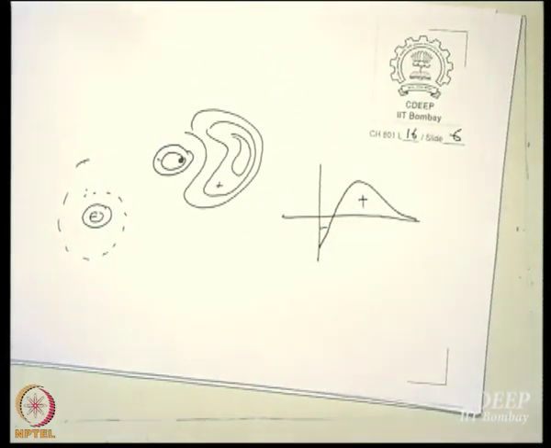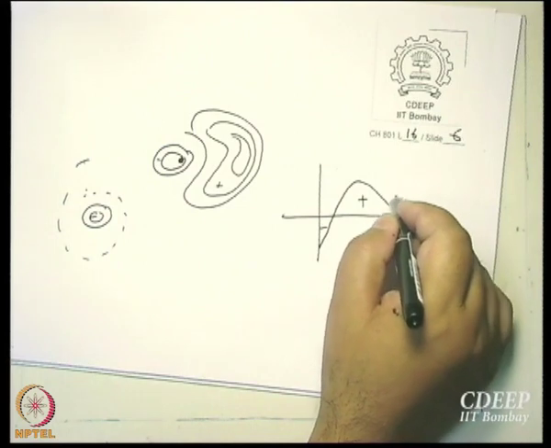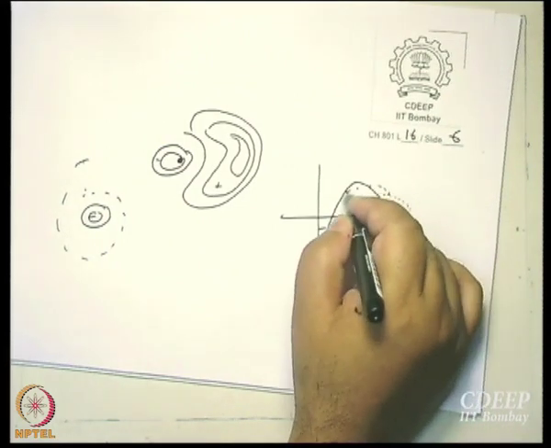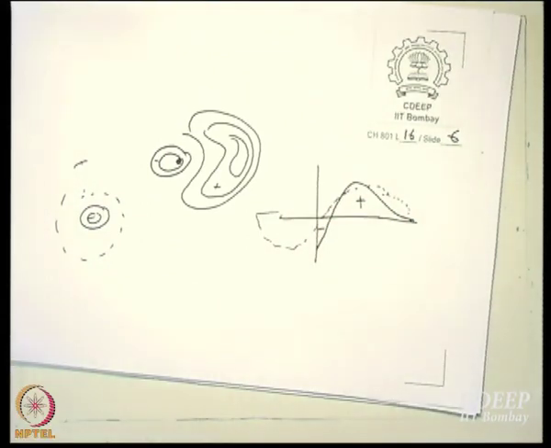What about 2p? 2p is something like this, right? It is 0 at the nucleus, right or wrong? This is a cross section of 2p. You know what 2p looks like anyway.